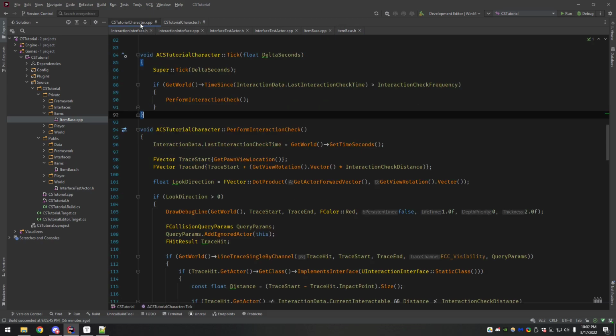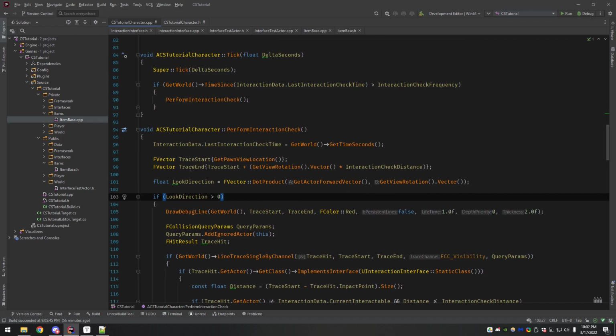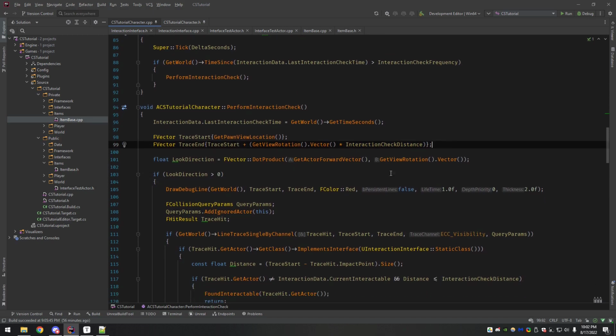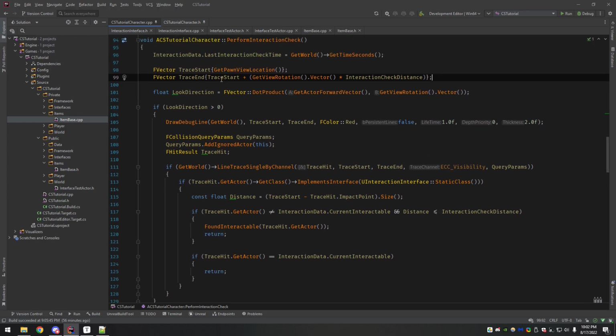I talked about in the last video, in the interaction video, about when I was copying this part here, I was like, does this really make sense? Because if we have our trace end being set to the interaction distance, why do we need to calculate a distance and check that it's inside of this, right? Because the trace will never hit anything that's outside of the interaction check distance.